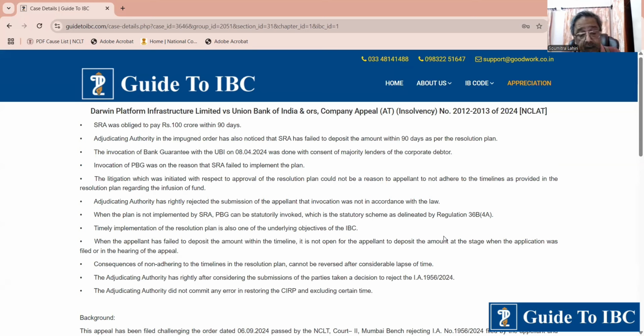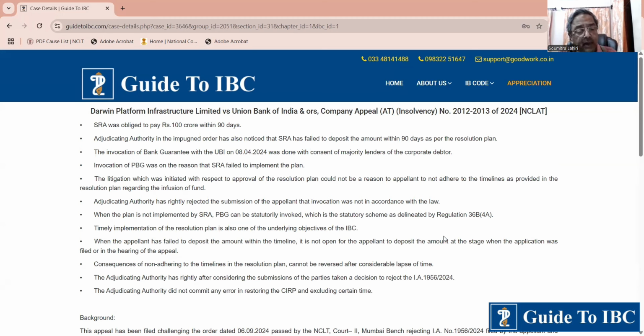Another thing which the court said, in Regulation 36B, topic 2, is that the performance guarantee can be invoked. Of course, you know that if the resolution plan has not been implemented, the COC retains the right to invoke the performance guarantee. I'm not going into that.